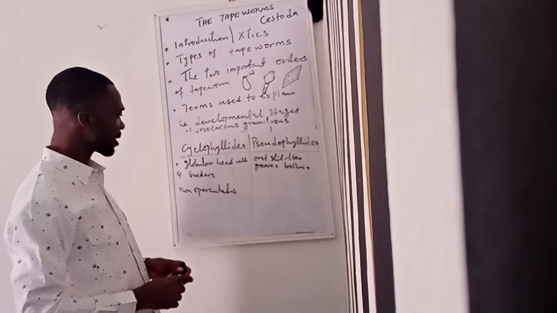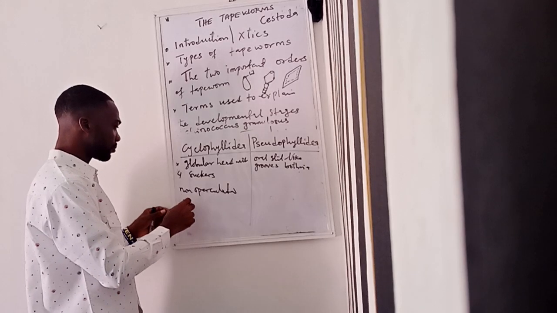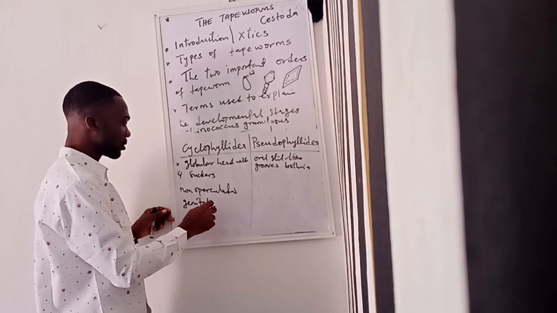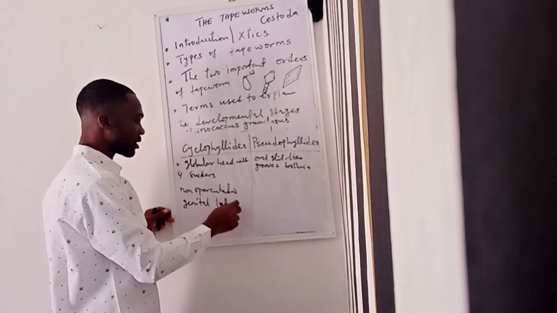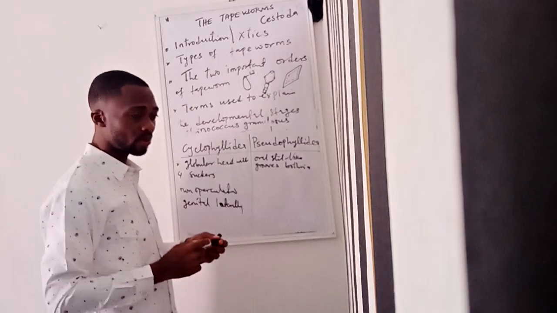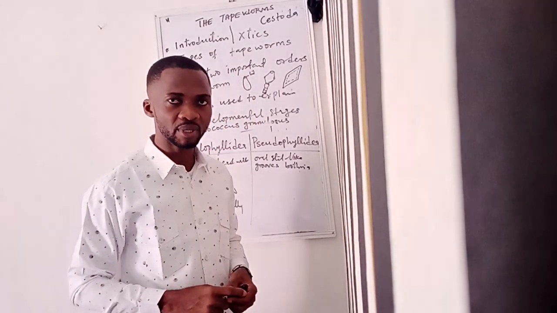Then another important characteristic is that these ones have a genital pore that is located on the lateral side of each proglottid or segment.